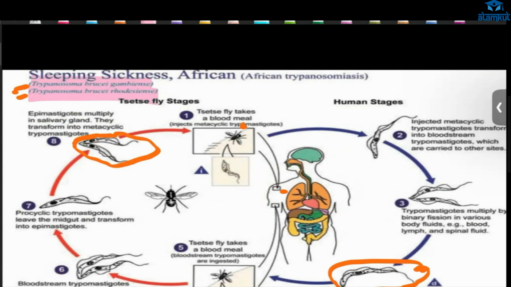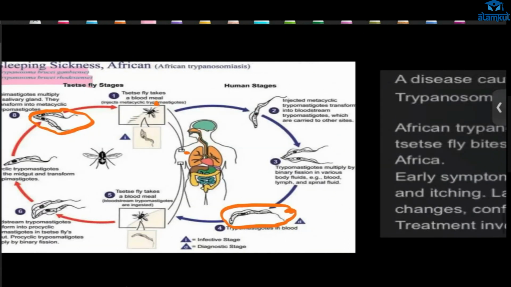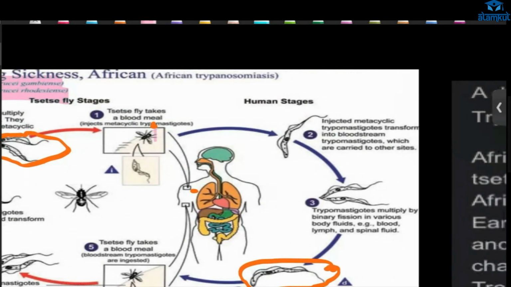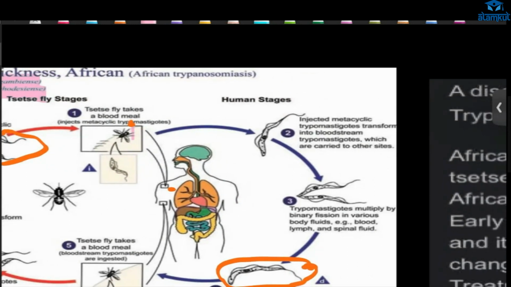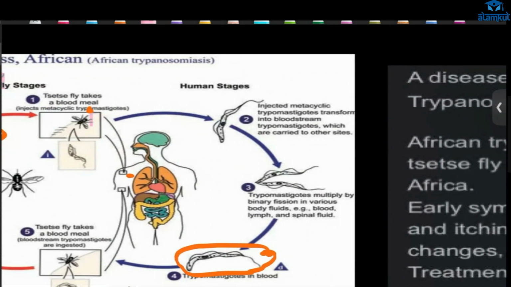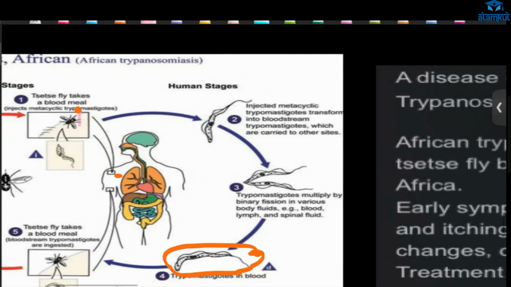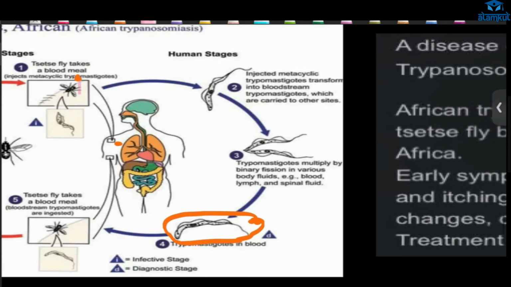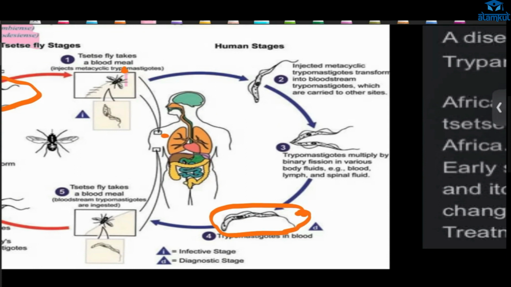Main thing, in malaria we have Plasmodium, and in sleeping sickness we have Trypanosoma. First, the fly carries the infectious protozoa, and then it bites the human. They are at the infectious stage and go into the bloodstream, and from there they multiply and form gametocytes.